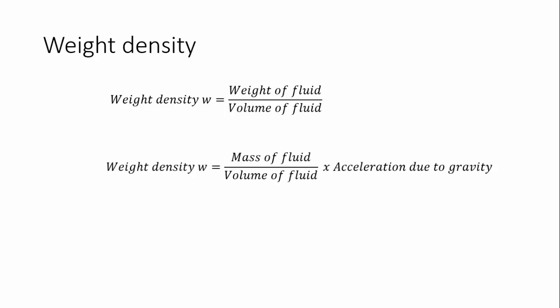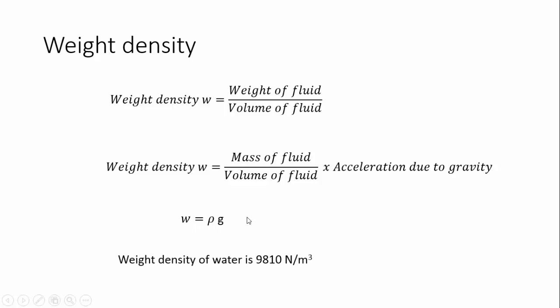If you want to calculate the weight from mass, we have to multiply that mass by the acceleration due to gravity. If you multiply the acceleration due to gravity by the mass, we will get weight. Similarly, if you want to know the weight density, we have to multiply the mass density by the acceleration due to gravity. So this is the formula for mass density, mass of the fluid by volume of fluid, and if you multiply that by acceleration due to gravity, you will get weight density. Otherwise we can say weight density is equal to mass density into gravity, or w is equal to rho g.